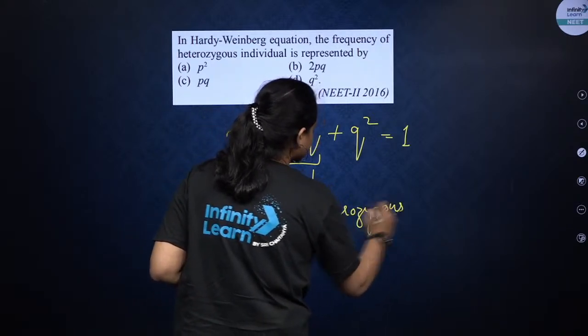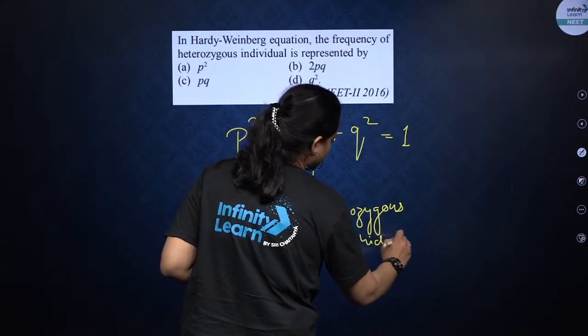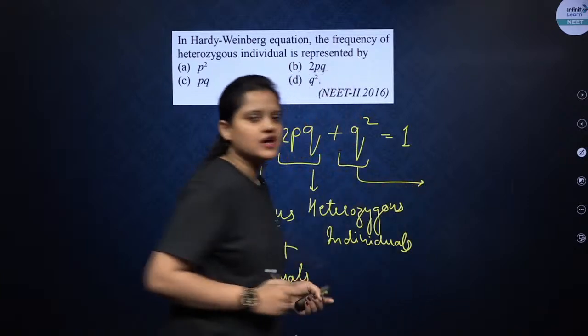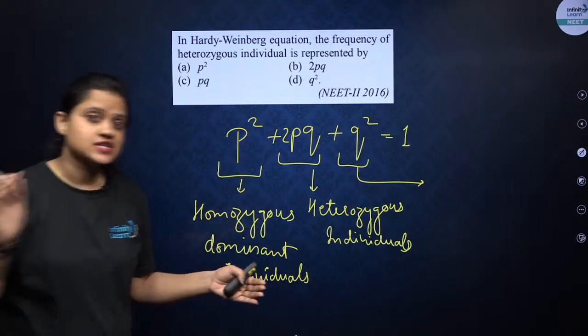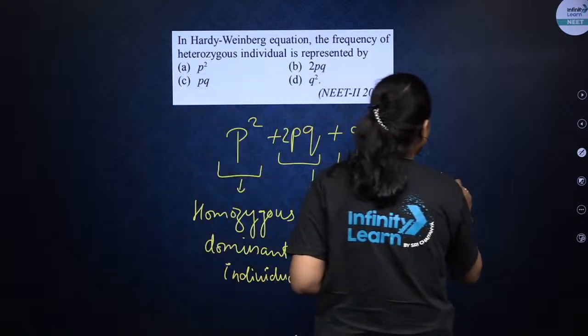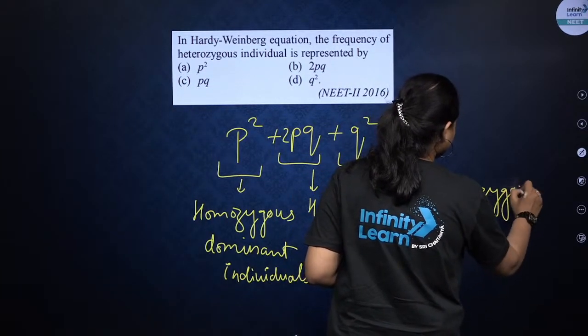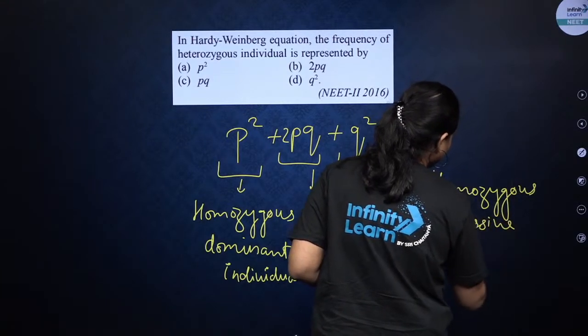And q square will give us the frequency of homozygous recessive individuals. So write it down, it is homozygous recessive individuals.